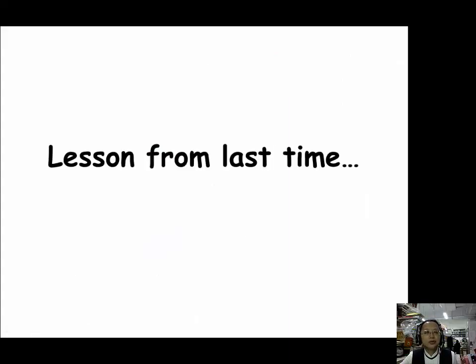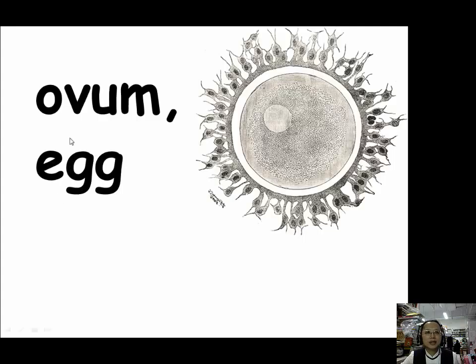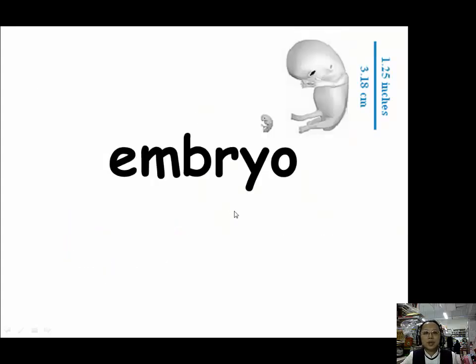Today we are going to proceed to lesson 14, which is still prefix and suffix about organ and tissues. First, let's review what we've learned last time. For ovum and the egg, we have oo, ovo, and ovi, these three prefixes to use.